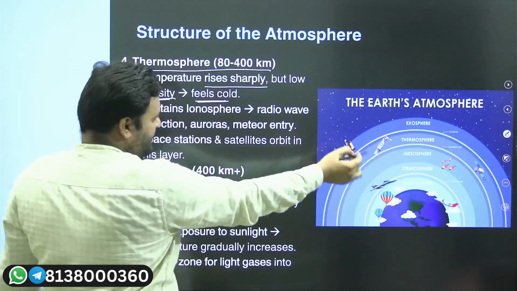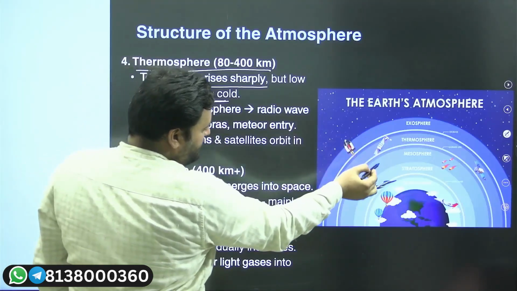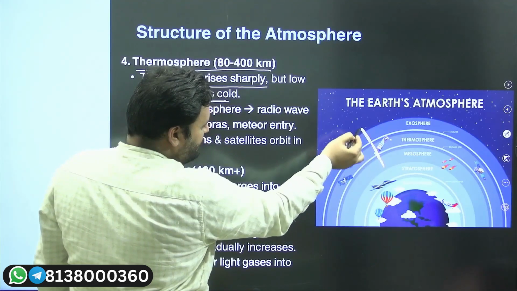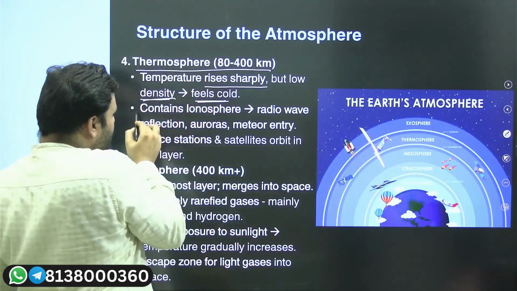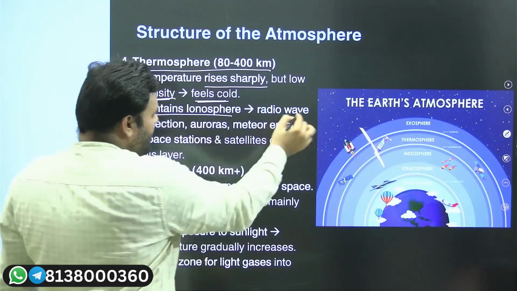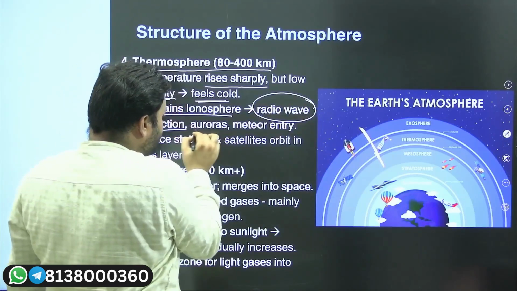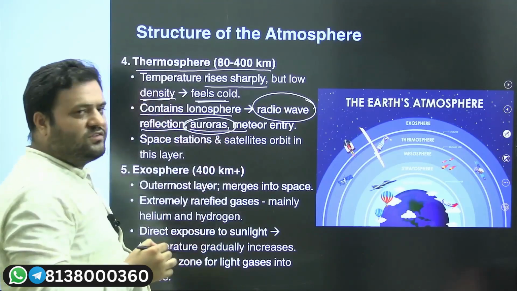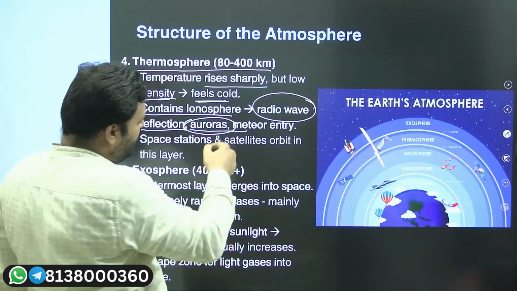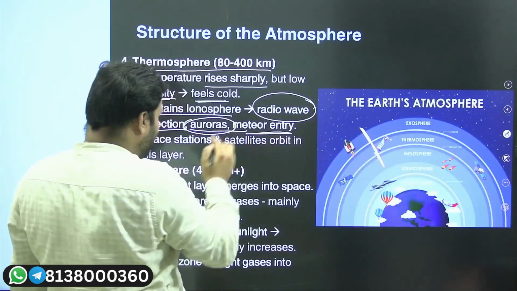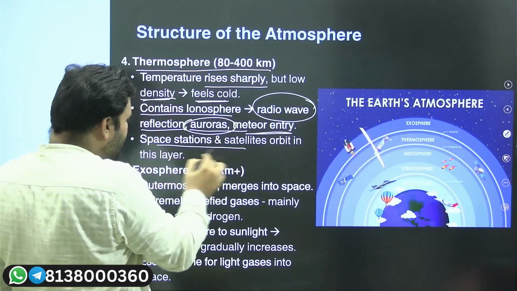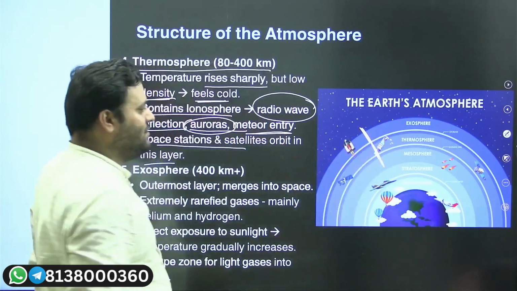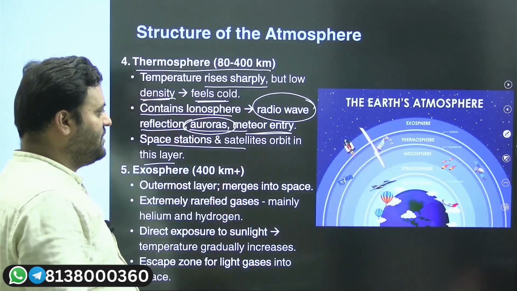I hope you remember, with respect to the mesosphere, we have a beginning of ionosphere. Throughout the thermosphere, throughout the exosphere, we have ionosphere. Here there will be radio wave reflection. Here you will see we have auroras. You will get to know what the aurora is. So here we have auroras, we have meteor entry. Space stations and satellites used to orbit in this specific thermospheric layer.